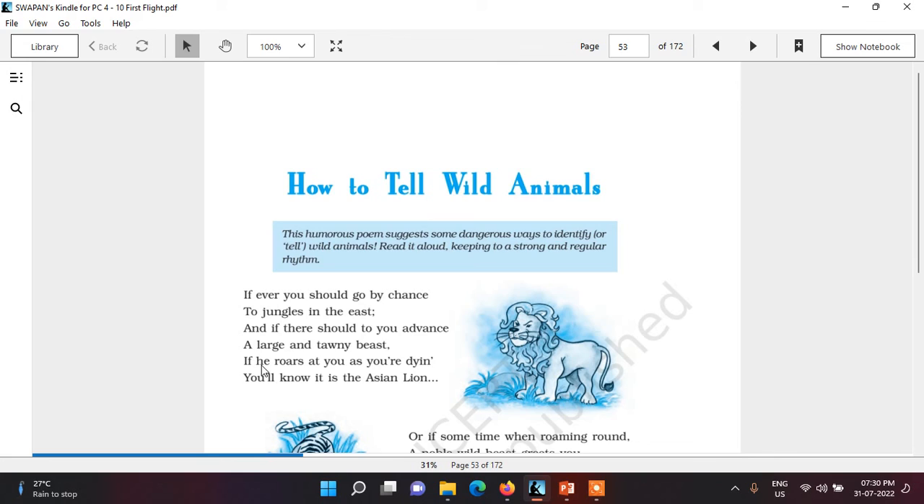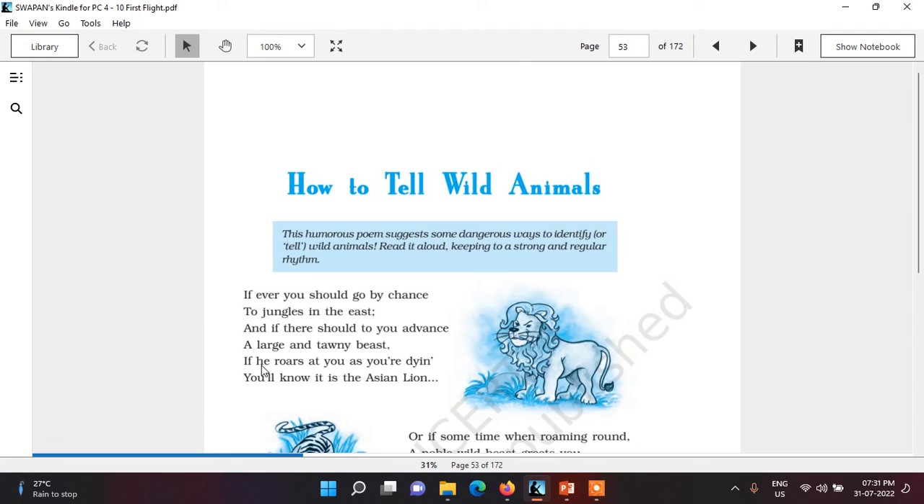Thereafter, in stanza 4, alliteration is applicable, because here W is repeated in the line when walking. Thereafter, here also personification is applicable, because the poet has used he instead of it for the animal. Thereafter, in stanza 5, there is also alliteration we can find. For example, novice non plus, N is repeated.